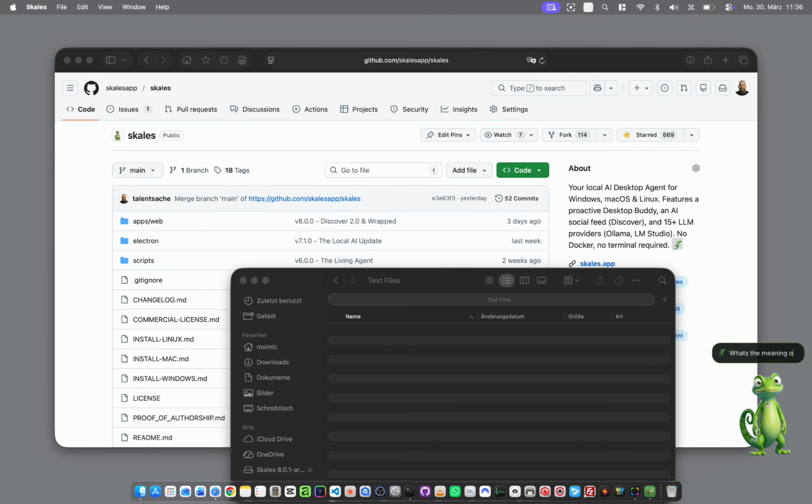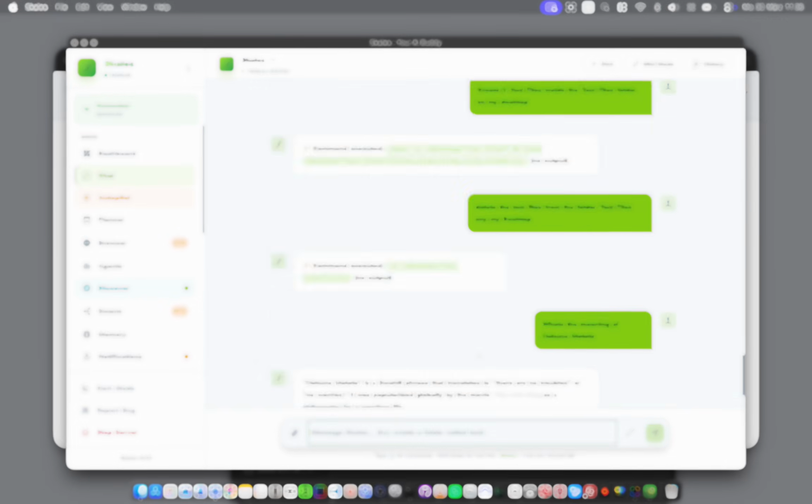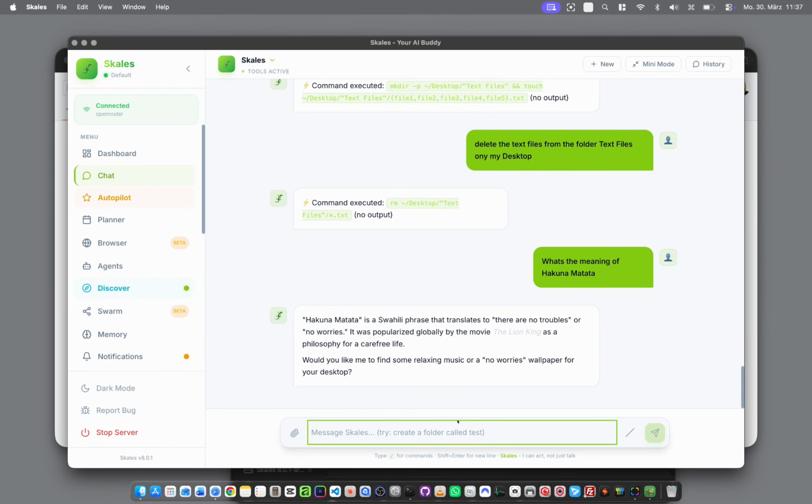But not only tasks. What does Hakuna Matata actually mean? Scales knows. I open the full chat and there's my entire history, all in one place.